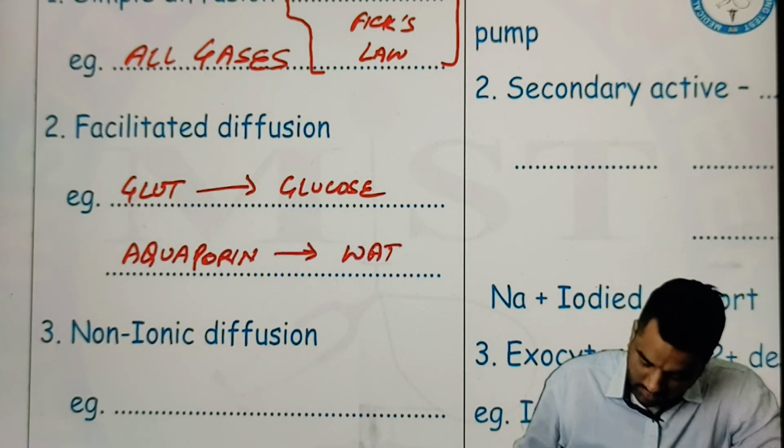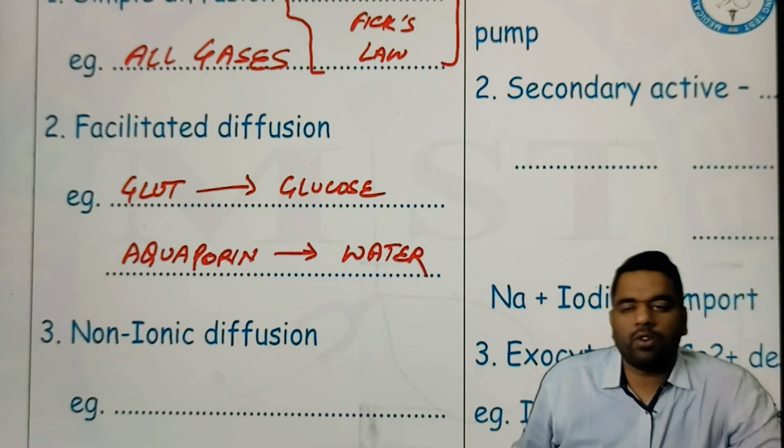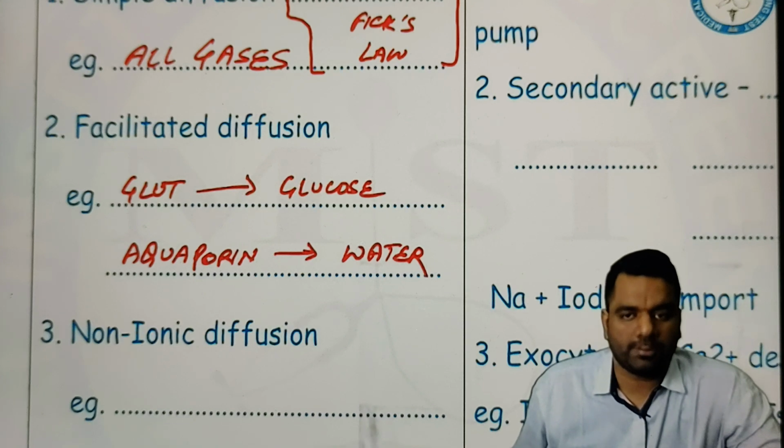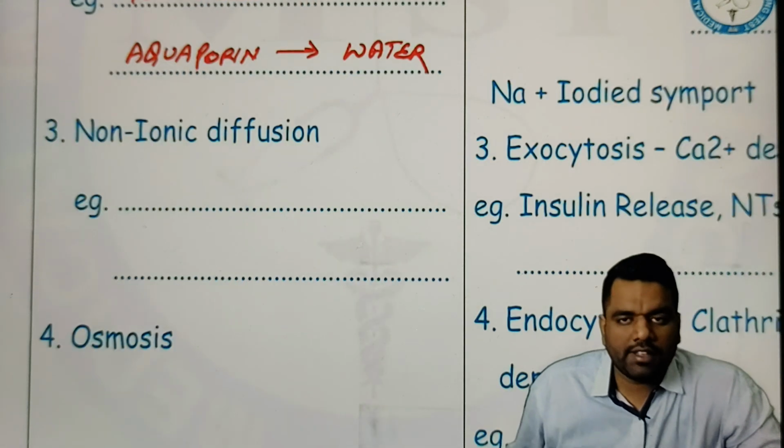Aquaporin, which is for the water. Aquaporin for the water. GLUT stands for glucose transporter. Later on, we'll discuss what the glucose transporter is. Non-ionic diffusion. There are three components for non-ionic diffusion.